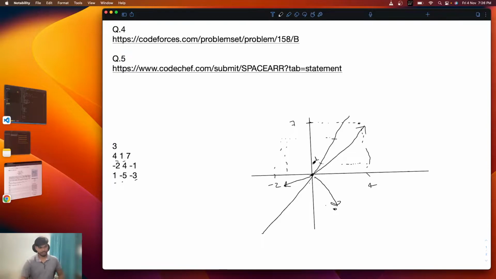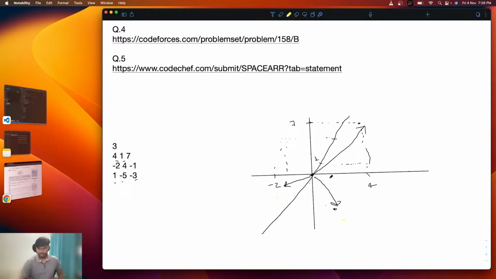So if you see this force and this force, let me pick up the highlighter. If you see this force and this force, they are being well balanced by this particular force. Similarly, these two forces are opposing this force, and these two forces are opposing this particular force.